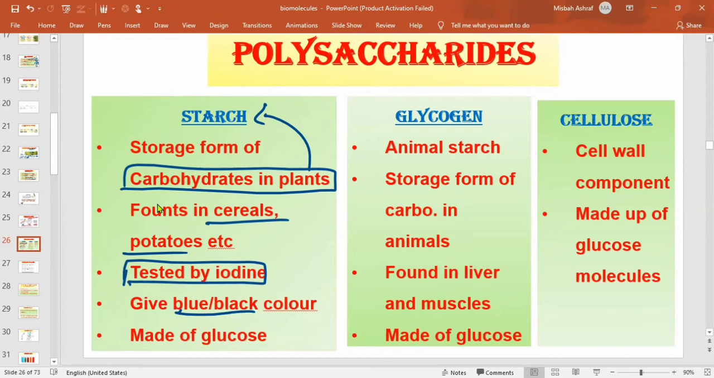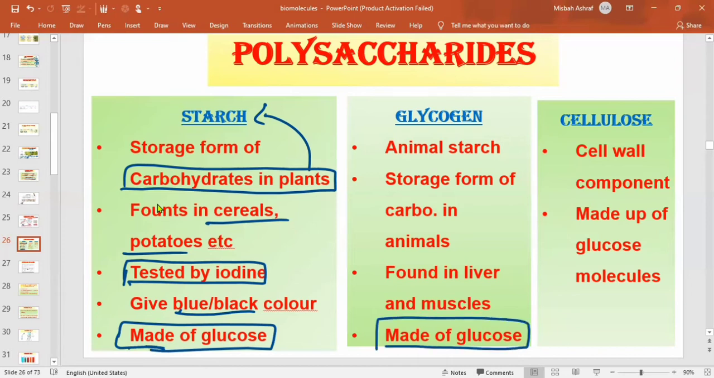It's made up of glucose. Okay, beta, you have to remember that all are made up of glucose. No fructose, no galactose, or any other monosaccharide is present here. So all are having the glucose. Starch is made up of glucose, glycogen is also made up of glucose, and cellulose is also made up of glucose. Okay, if all are made up of glucose, then where is the difference lying?